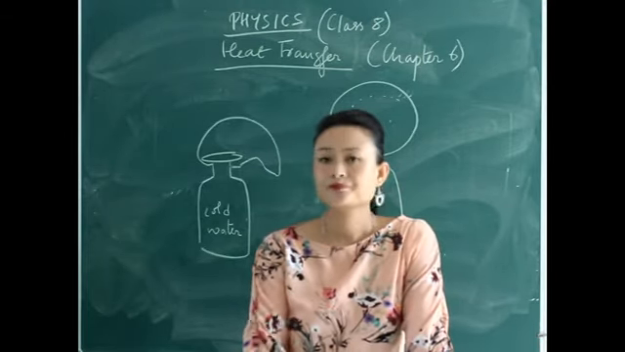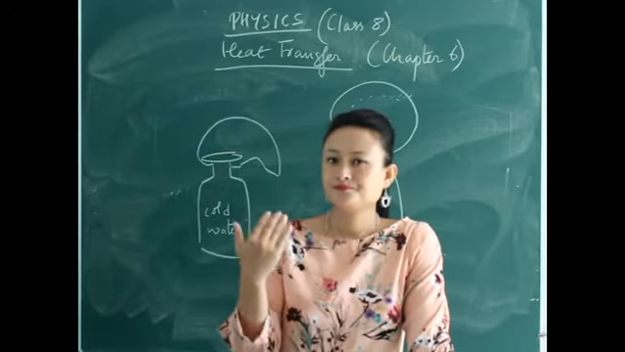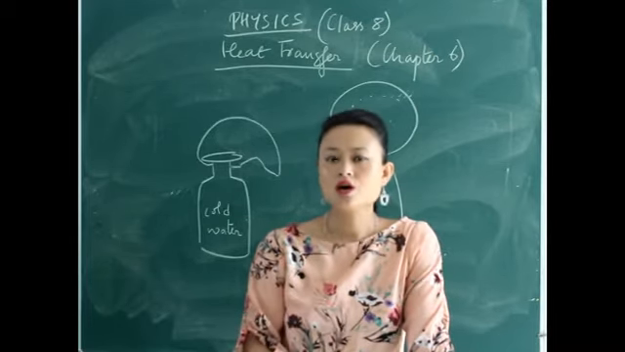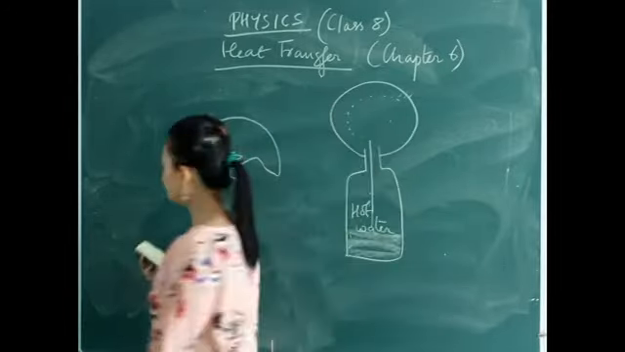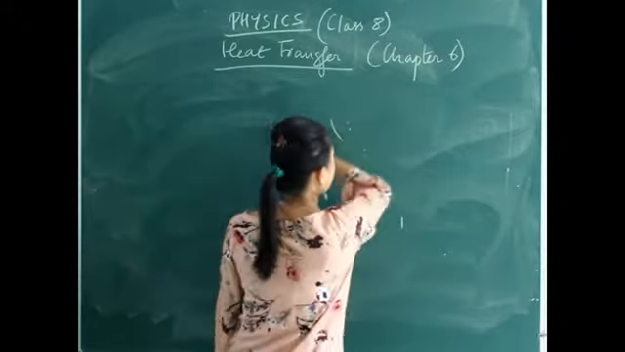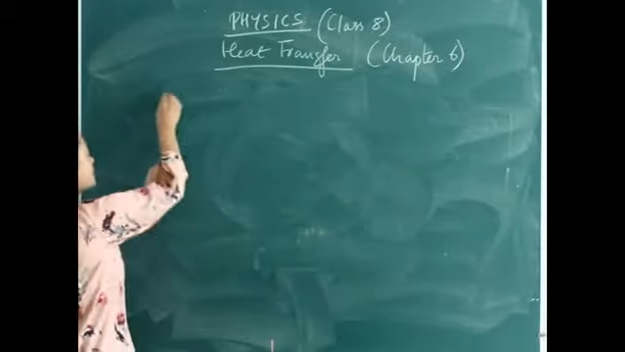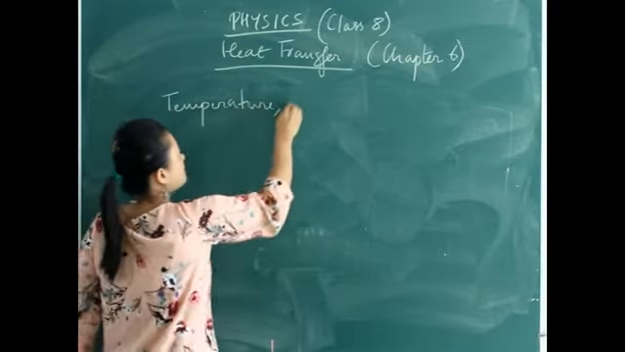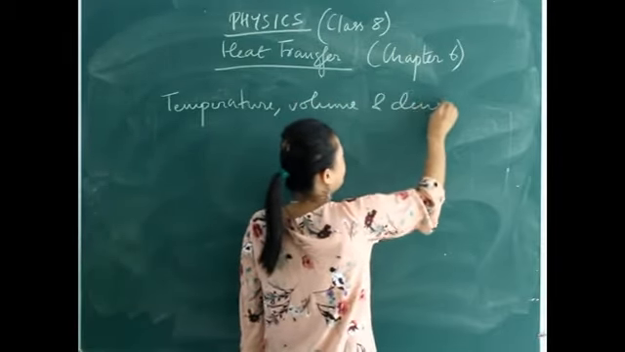Now how is density affected by temperature, and what happens to the volume? So we'll be discussing the relationship between volume, temperature and density. I think we've discussed this already, but still we can discuss this. So how are they related? Temperature, volume and density.